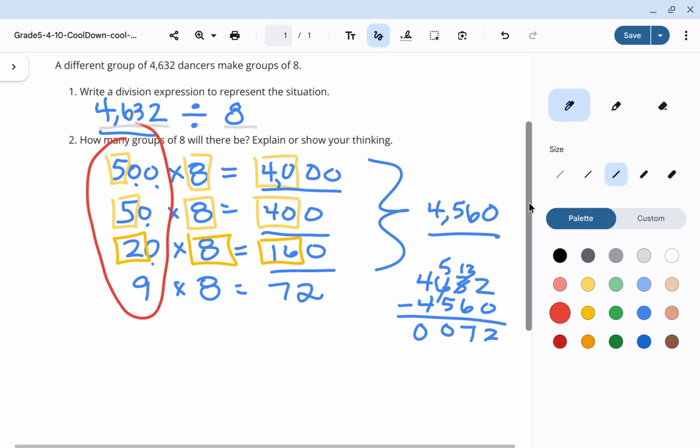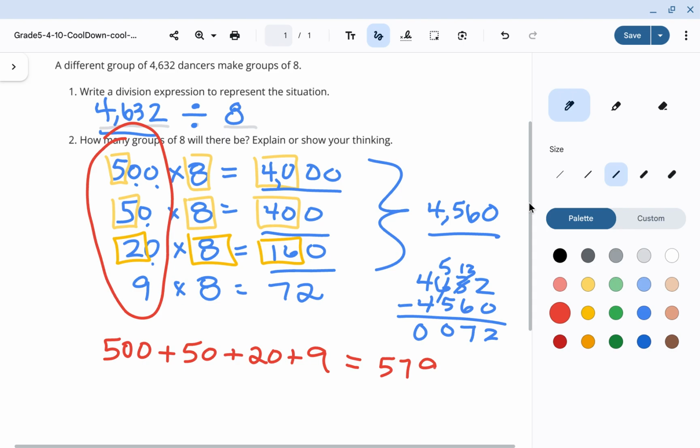Well, the answer is right here. We had 500 plus 50 plus 20 plus 9. If you need to, you could go ahead and write that at the bottom. We have 500 plus 50 plus 20 plus 9. If you need to vertically stack those so you can add those, you could certainly do that. I can look at that and see that my answer is 579.